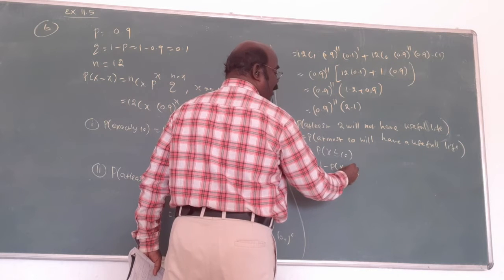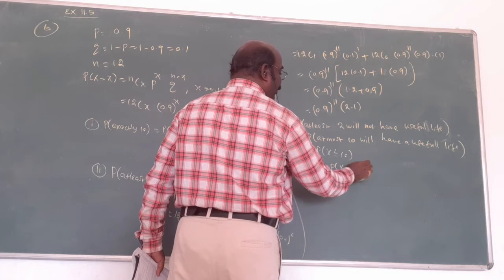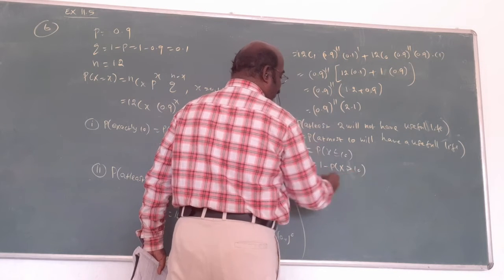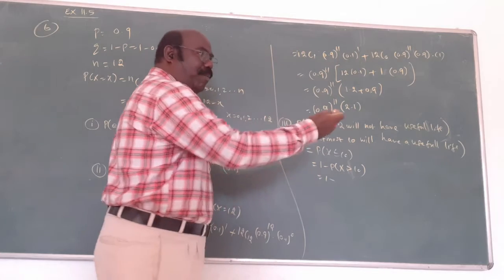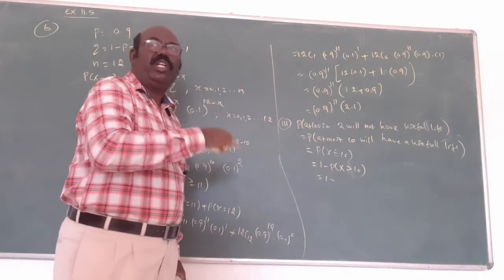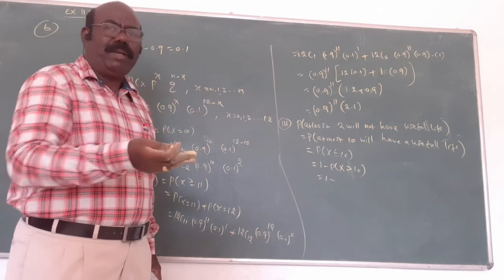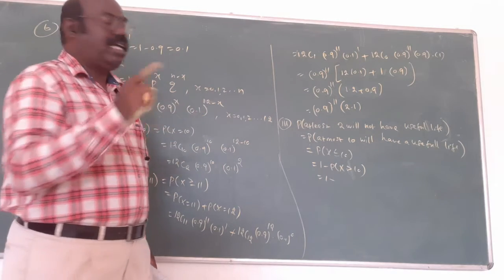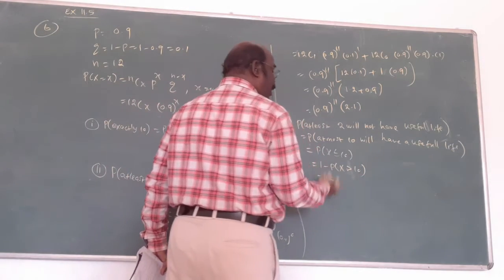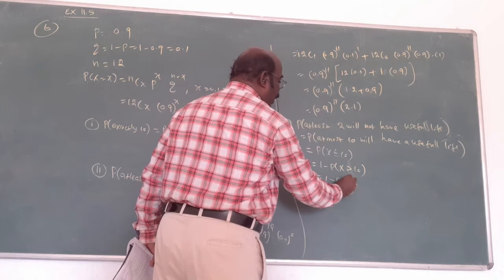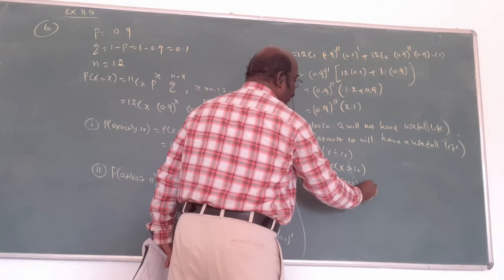The remaining quantity is more than 10. The values are 0, 1, 2, 3 up to 12, but 10 and below is asked, so the remaining quantity is 11 and 12. That will be subtracted from 1. Here x is 11, x is 12.